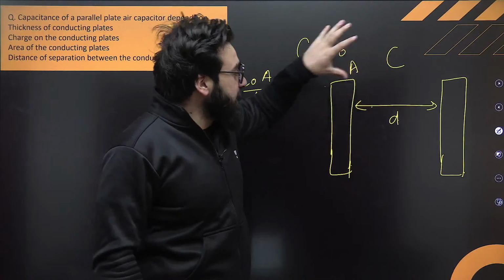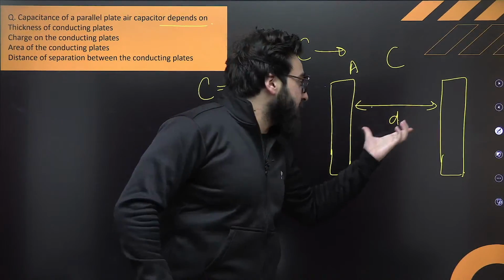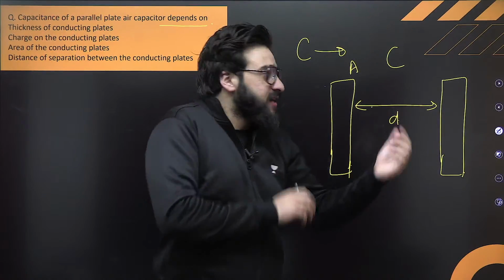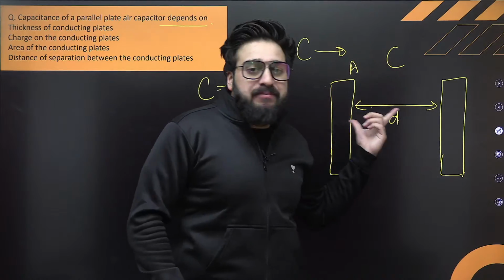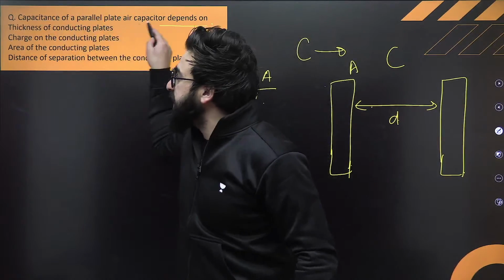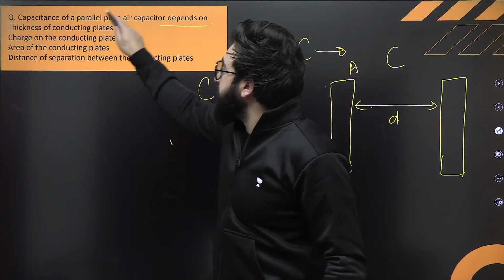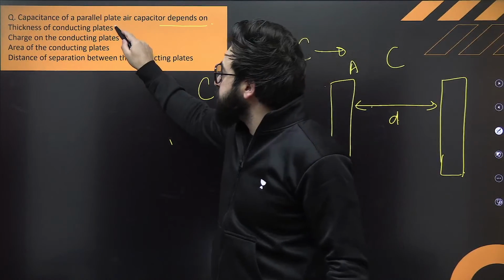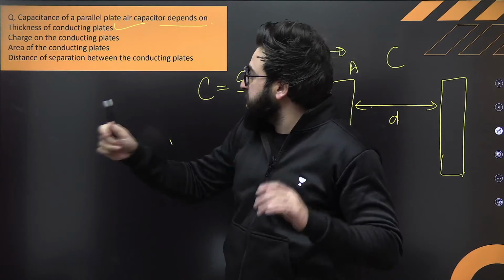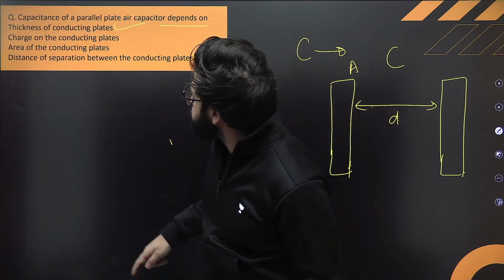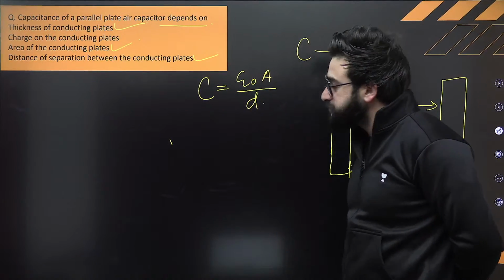This is a constant. It depends upon the dimensions, that is, how much is the distance between the two plates, what is the medium over here, that's epsilon naught, and what is the area of this parallel plate capacitor. So can I say that the capacitance of a parallel plate capacitor depends upon the thickness? Over here it means how much is the distance between this, that is this one, not this one and this. I can definitely say it over here.